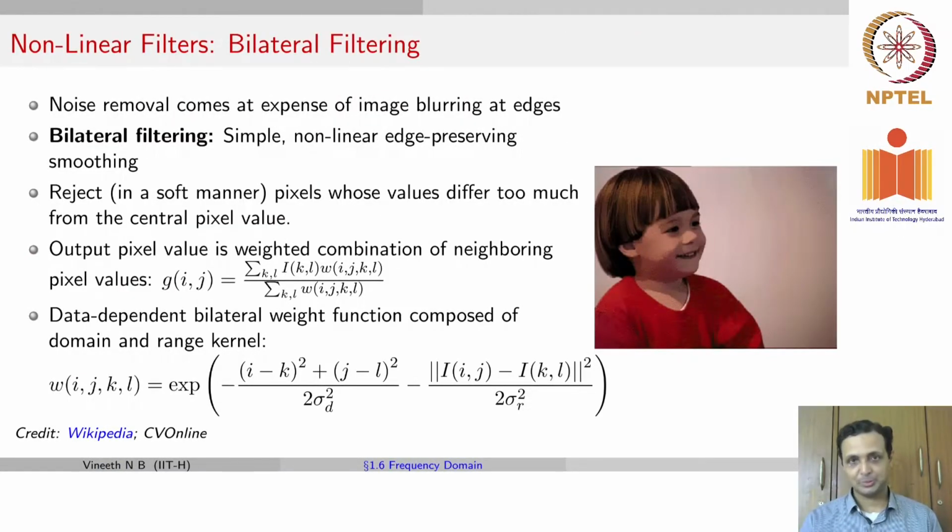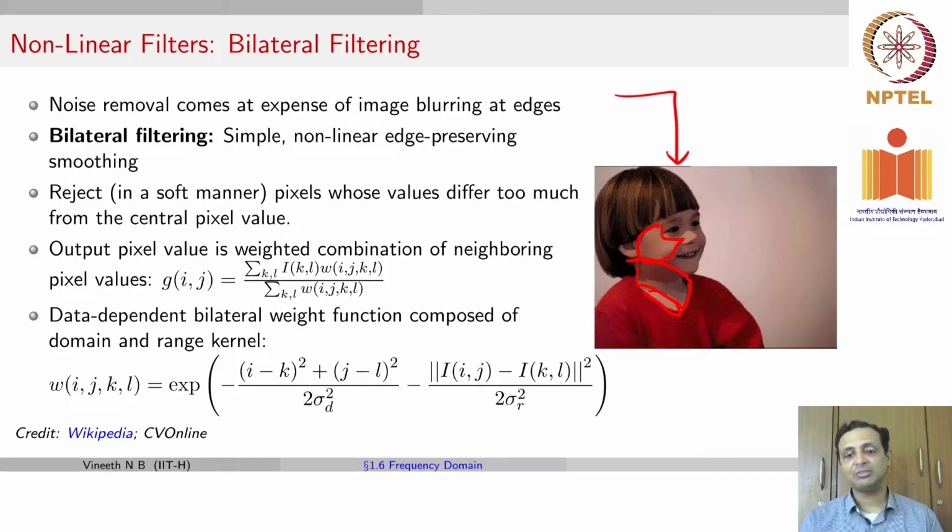Another example, which you may have seen in several places, is what is known as bilateral filtering. An example output from bilateral filtering looks like this. You may have seen these images. It almost looks like, given a photo, you have taken particular regions of the face and smoothened out pixels in those regions. For example, if you take the cheek region, the pixel values in that region are smooth, and the pixel values in some other region are smooth by themselves, and they don't bleed into each other.